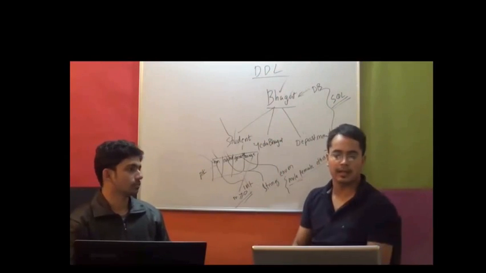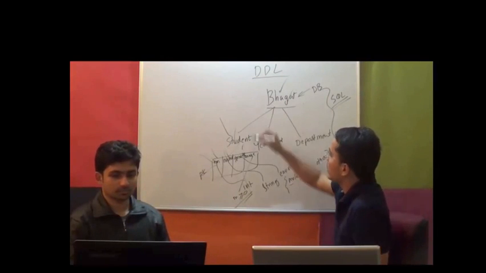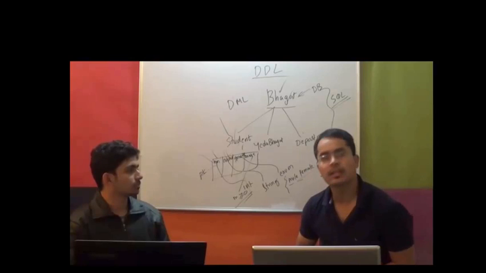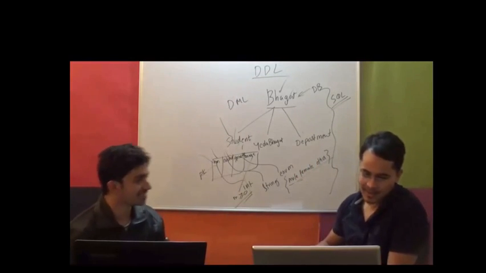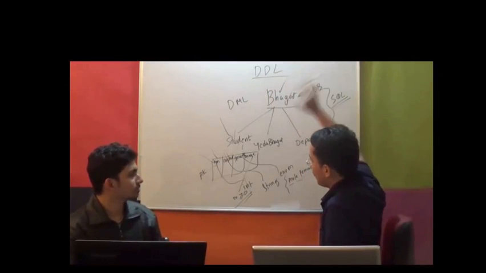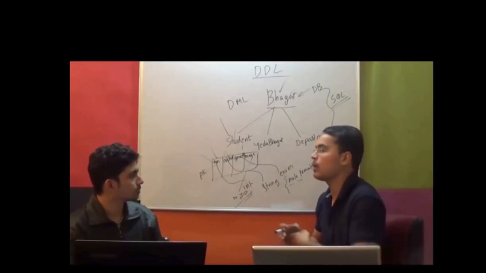all the syntax for that SQL makes for DDL, that is data definition language. And then there is something called DML, which is data manipulation language. Right now, DDL was all about creating the schema, but we did not talk about data at all.